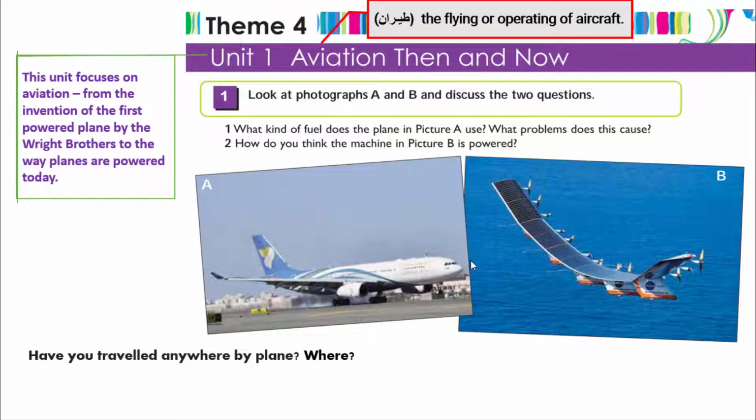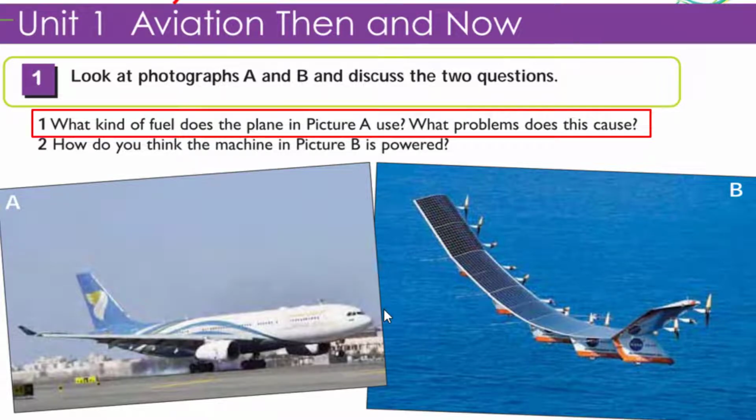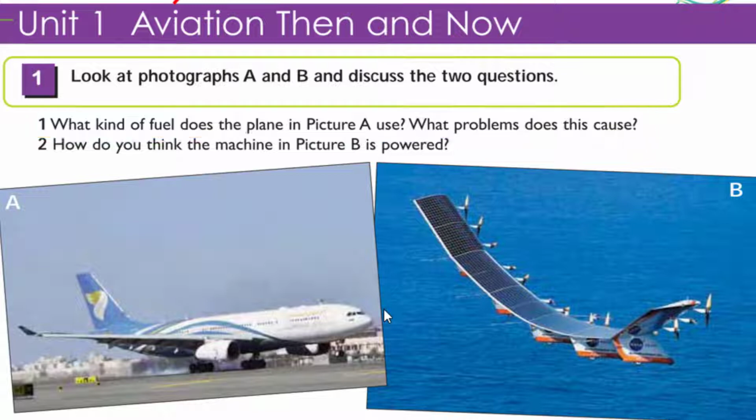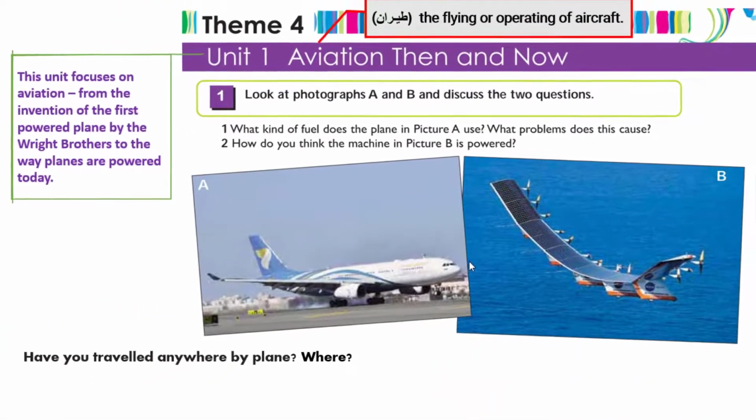So moving back to activity number 1, look at the photographs A and B and discuss the two questions. Question 1, what kind of fuel does the plane in picture A use? And you know the meaning of fuel. What problems does this cause? And look at number 2, how do you think the machine in picture B is powered? So we have different types of planes in pictures A and B. And look at A. Can you give me the name of the plane in photograph A?